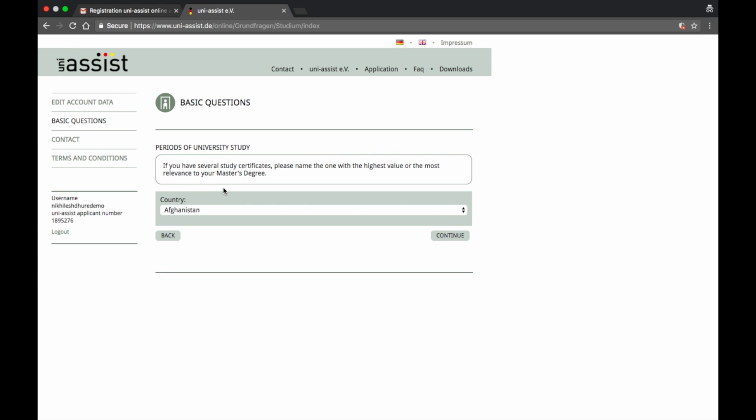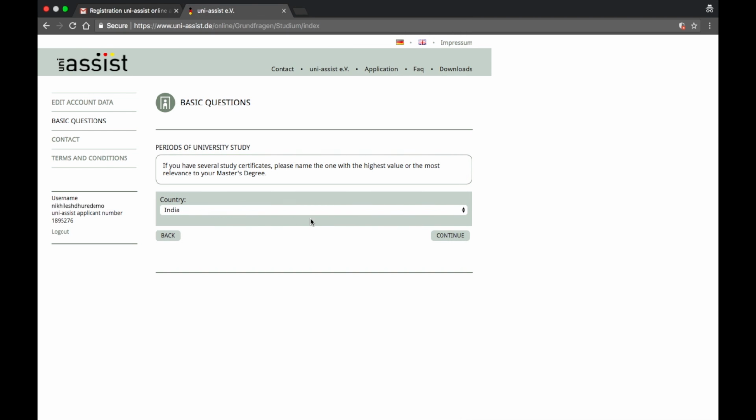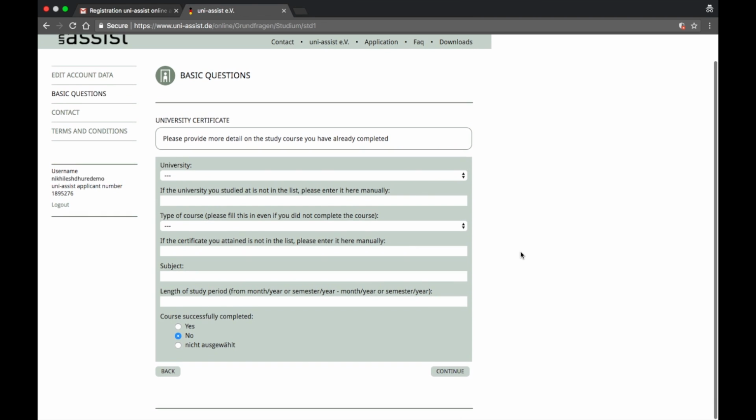Now this is where it's asking me for my bachelor's. If you have several study certificates, please name the one with the highest value or the most relevance to your master's degree. Imagine I'm applying for a master's in mechanical engineering, so in my case it would be a bachelor's in mechanical engineering. Where have I done it? I have to choose the country, India, continue, and then you have to write down the university.